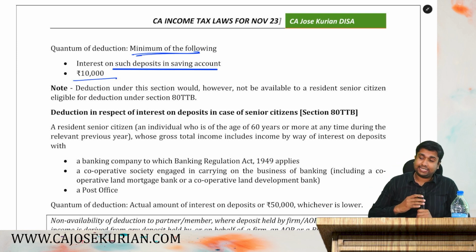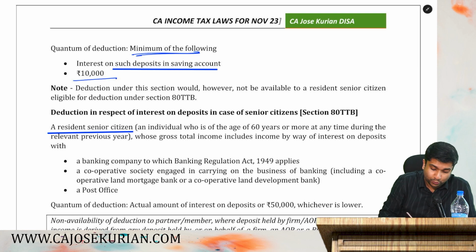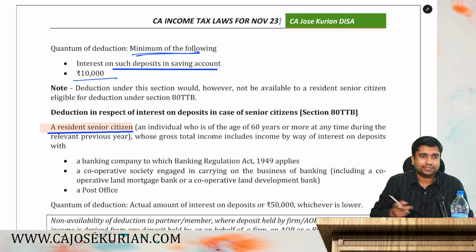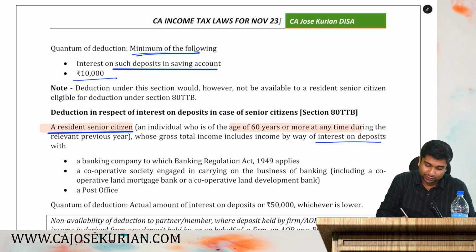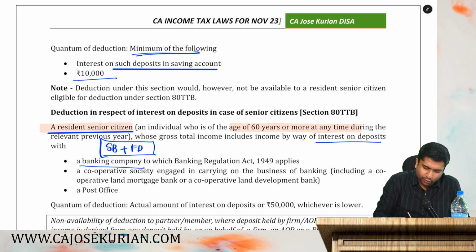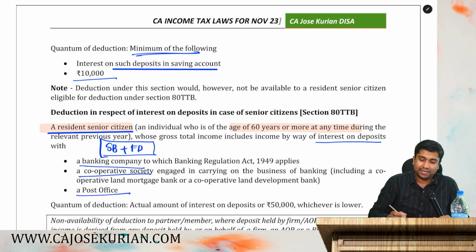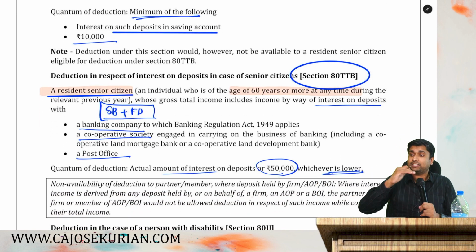Next is 80TTB deduction. That is also important. Say you are a resident senior citizen. This is very, very important. You are a resident plus a senior citizen. Resident means Indian resident. Senior citizen means having an age of 60 or more. You are in receipt of interest income on deposits. Deposits means either savings bank interest or fixed deposits from a banking company or a cooperative bank or post office. Then you can claim 80TTB deduction. The deduction shall be either actual interest or 50,000, whichever is lower.